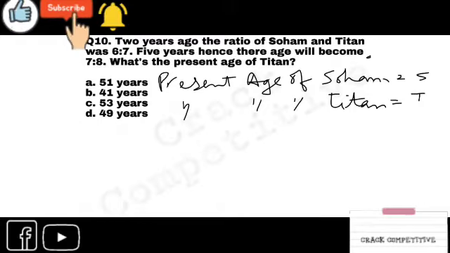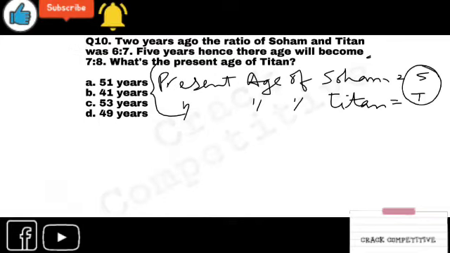Make your concepts clear in this session. It can be calculated easier. This part you don't have to write, just assume it. You just have to assume it in your brain. This is not your business. Just keep in your brain that the ages will be S and T. Fine.